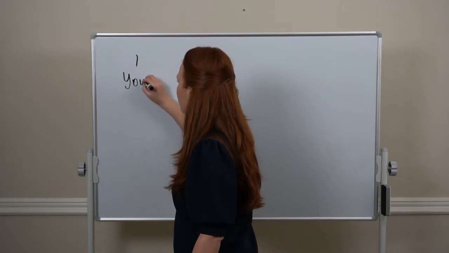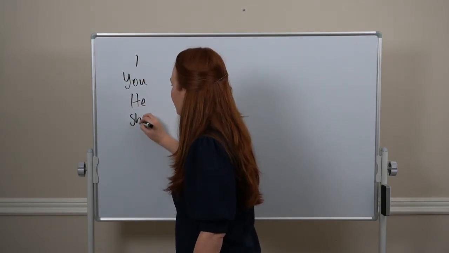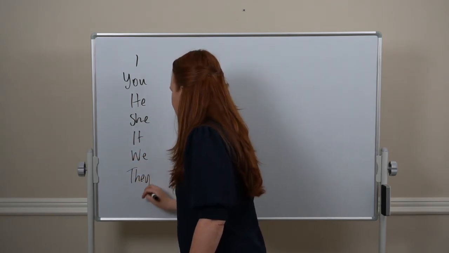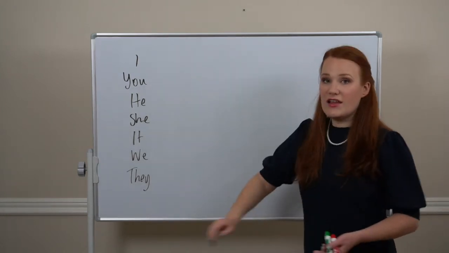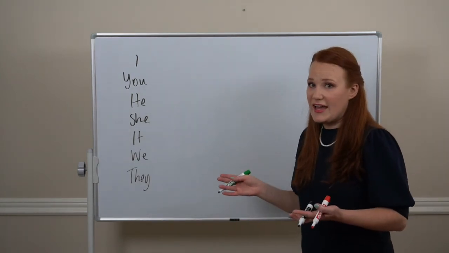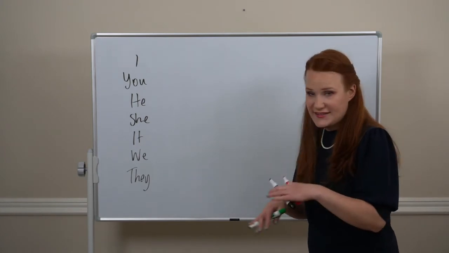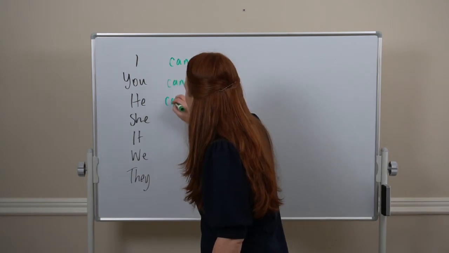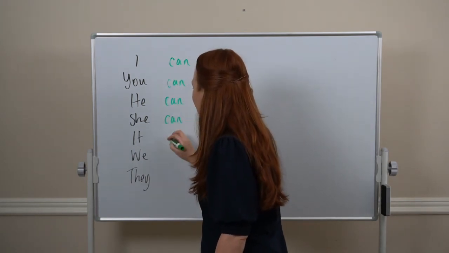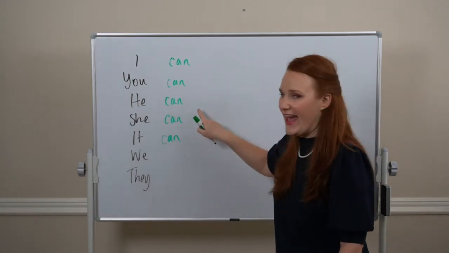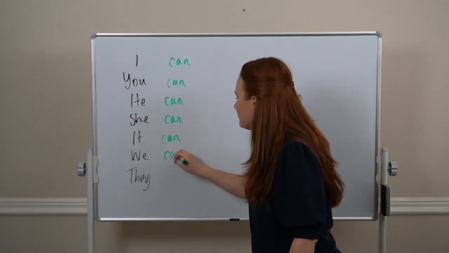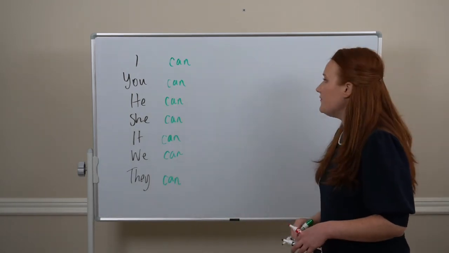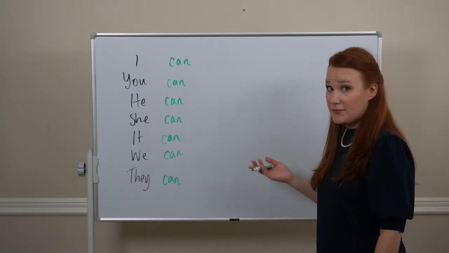I, you, he, she, it, we, and they. Now, for all of these subjects, our can is just going to be can, no S endings. I can, you can, he can, she can, it can. Now, cans, just can. We can, and they can. Then we follow it up with the base form of our main verb.